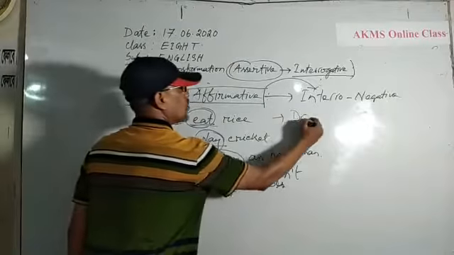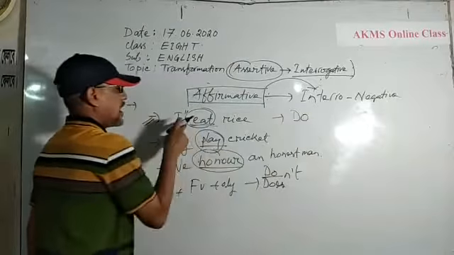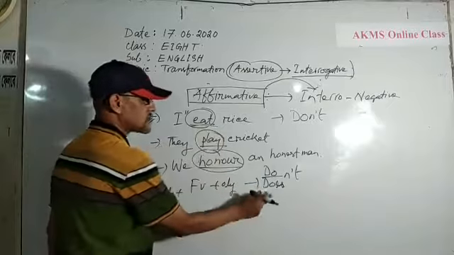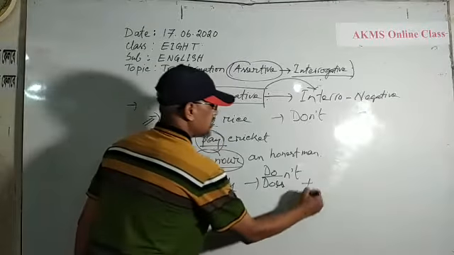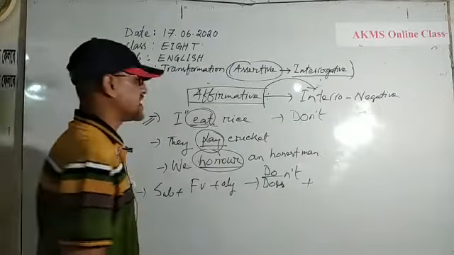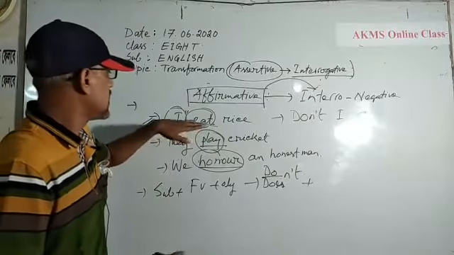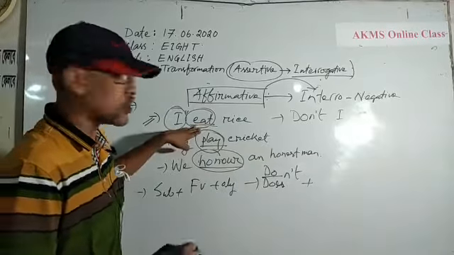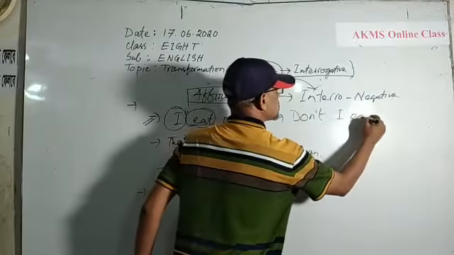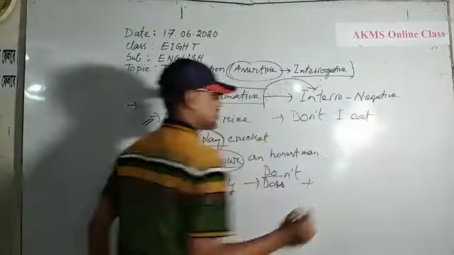Do. And negative form, don't. I have used the auxiliary verb here. Then you should use the subject. What is the subject? I. Don't I. Then you should use the base form of the given principal verb. And there is the base form also. Don't I eat, and then object. Rice. Don't I eat rice?